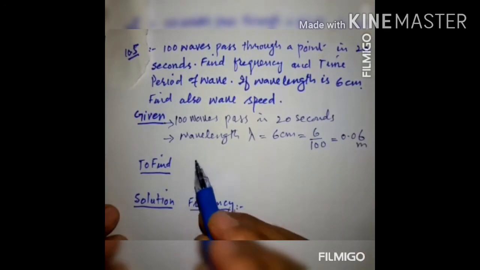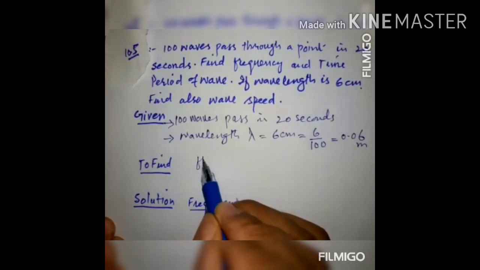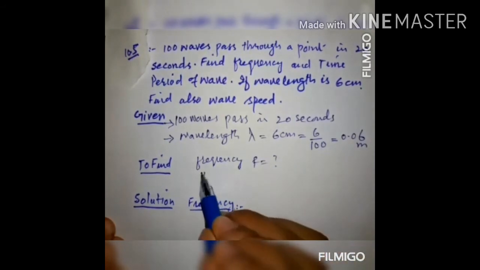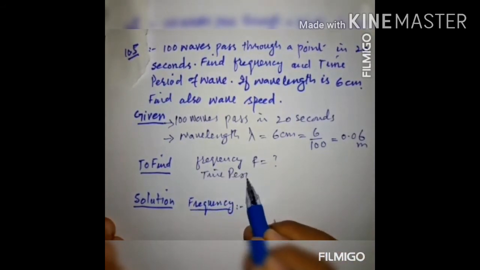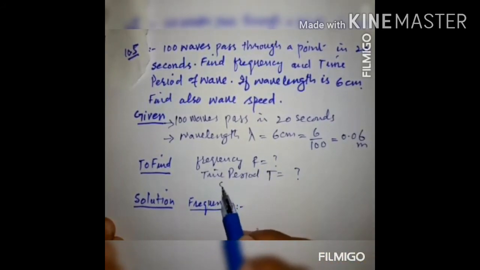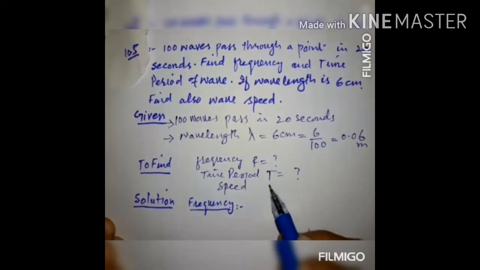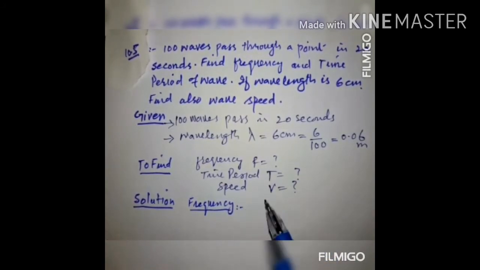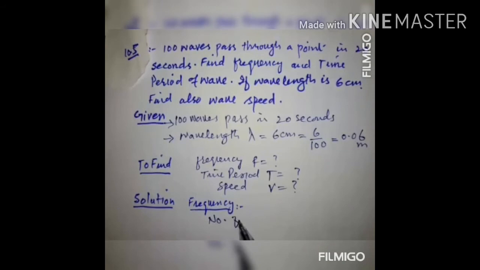We have to find three things. Number 1, frequency, F, time period, T, and wave speed, V is equal to question mark. According to the definition of frequency, frequency is defined as the number of vibrations completed in 1 second.